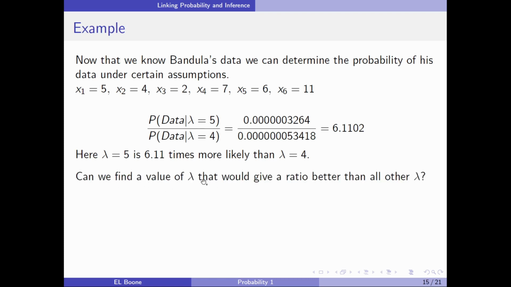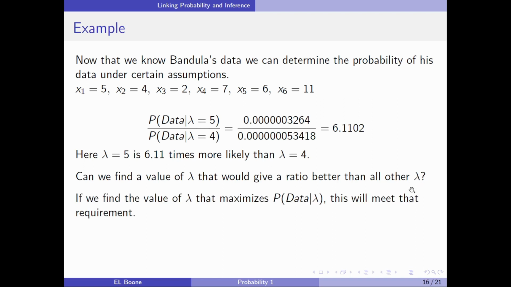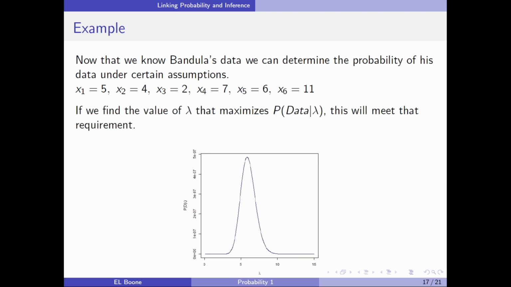So can we find a value of lambda that would give a better ratio than all other lambda? And think about that. We could guess a lot of values, and that's what we're going to do right now. If we can find the value of lambda that maximizes this probability, then this will meet that requirement, because no matter what I do, if I put the maximum on top, then it'll always be a ratio that's less than 1. So what I did here is I just took this exact idea and I plugged in a whole bunch of values and I plotted it. So you can see what this looks like. And this would be a profile plot of a likelihood. And that's usually what this would be called, the likelihood here.